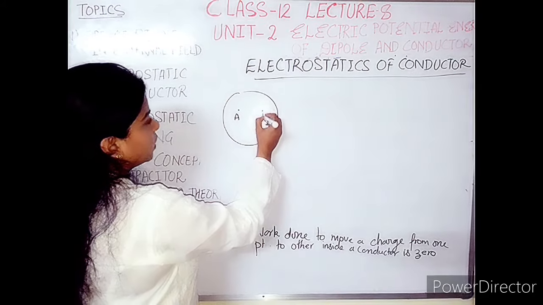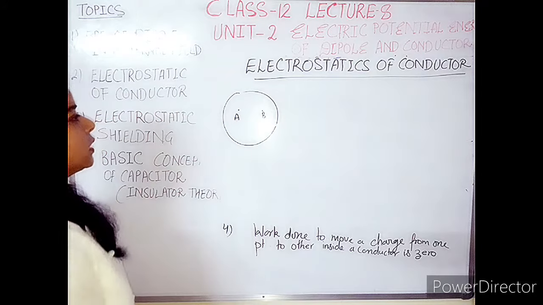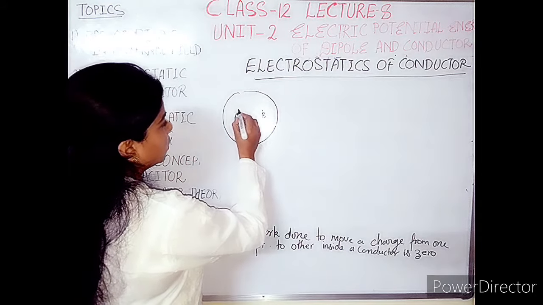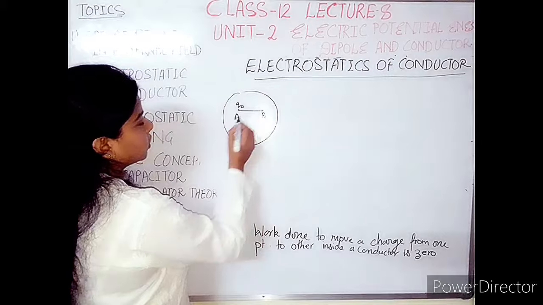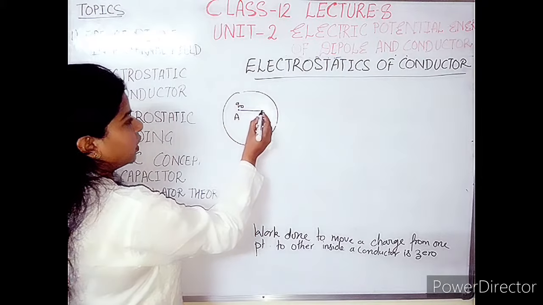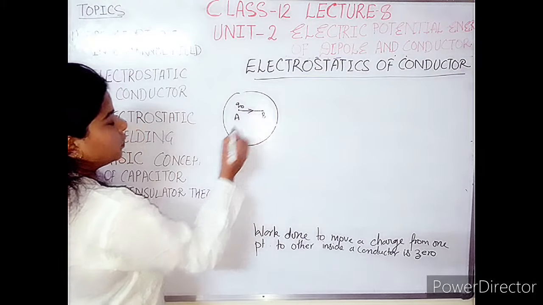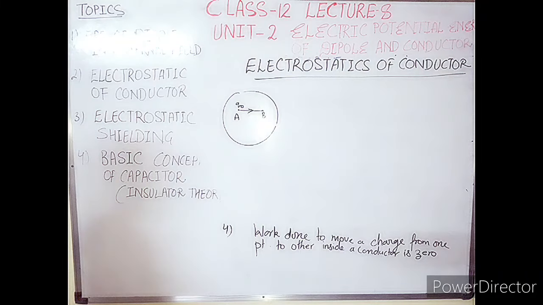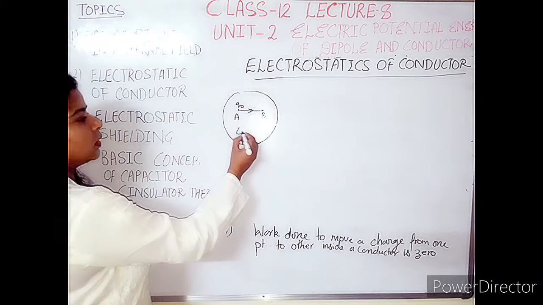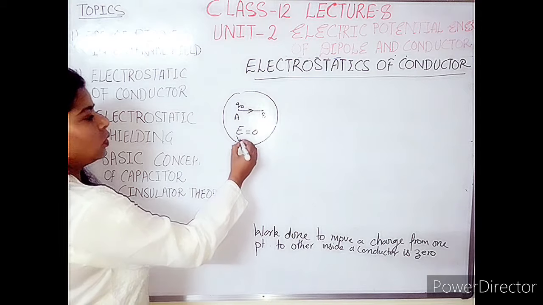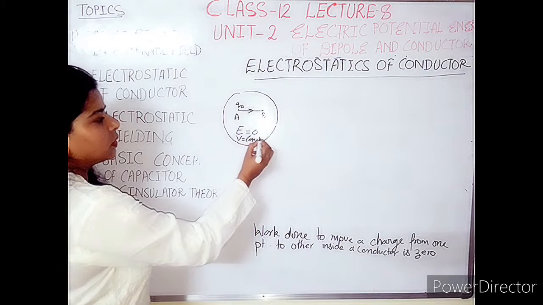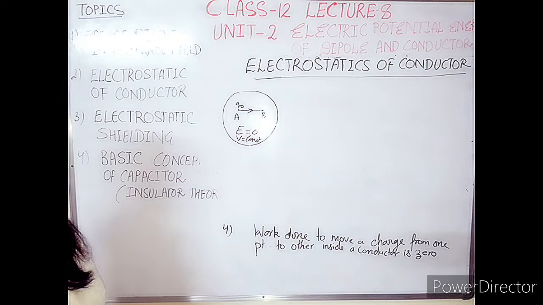A point and B point, these are the 2 points, and let a charge Q naught be placed inside the conductor, and this charge Q naught is moving from point A to point B inside this conductor. You know here inside the conductor electric field is 0 and V is constant. Remember these previous points which are required here.